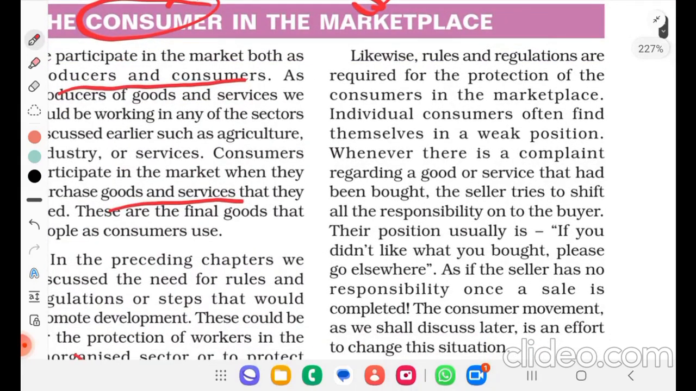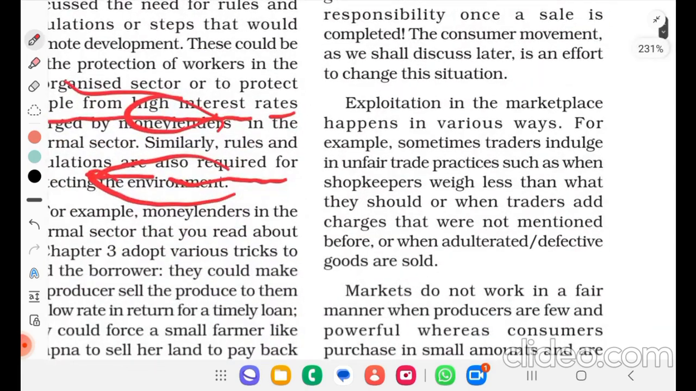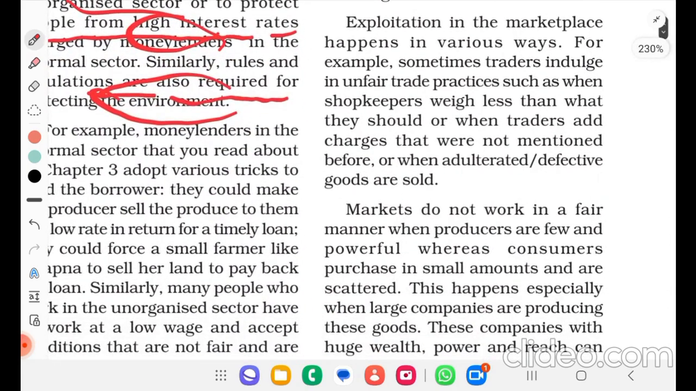Likewise, rules and regulations are required for the protection of the consumer in the marketplace. Individual consumers often find themselves in a weak position. Whenever there is a complaint regarding a good or a service that had been bought, the seller tries to shift all the responsibility on the buyer. Their position usually is, if you didn't like what you bought, please go elsewhere. As if the seller has no responsibility once a sale is completed. The consumer movement, as we shall discuss later, is an effort to change this situation. Exploitation in the marketplace happens in various ways.